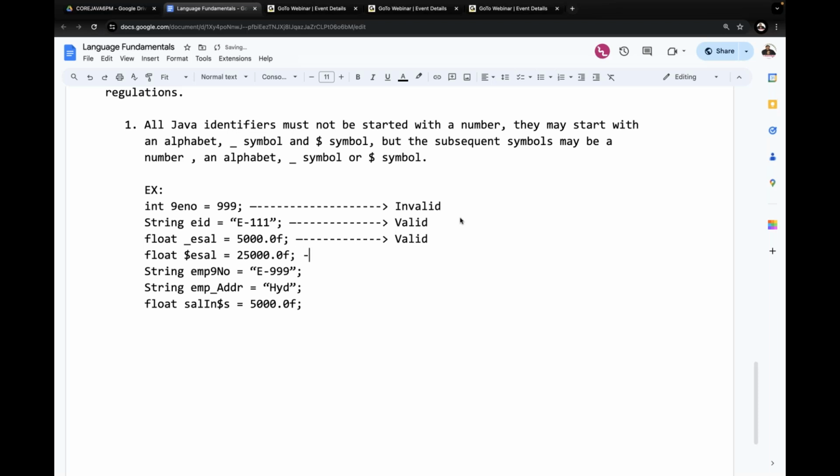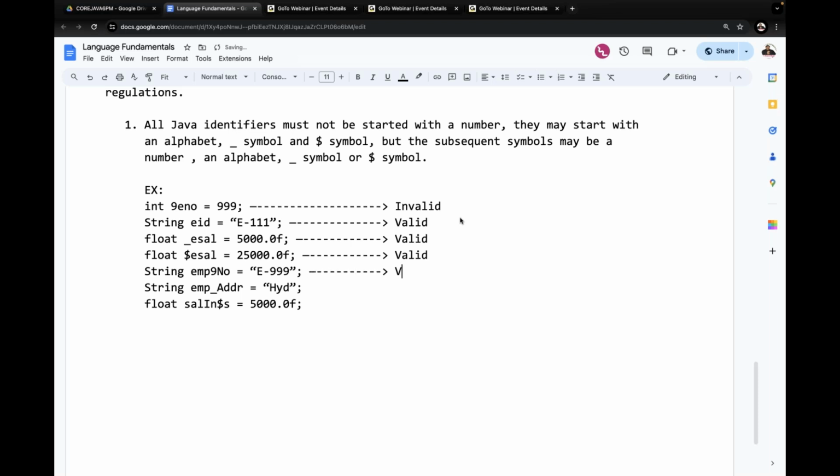Float $esal is equal to 25,000.0F. Valid or invalid? Yes, valid. Why? Because Java identifiers may start with an underscore symbol or dollar symbol. Possible. Next one is String emp9no. The subsequent symbols may be a number, except the first symbol in the first word. At any place we can provide numbers, no problem. So it may be possible.